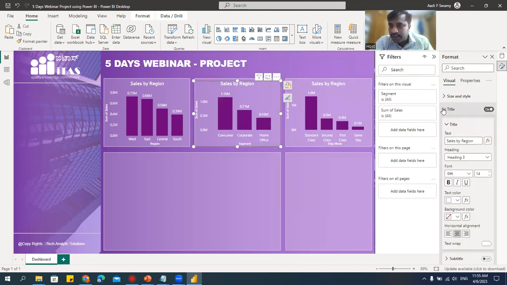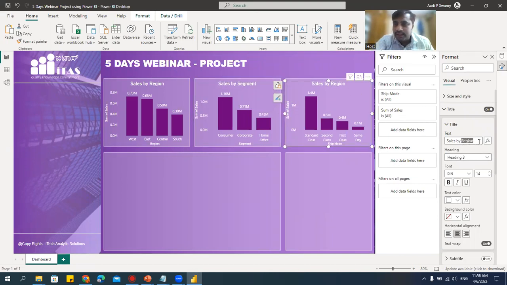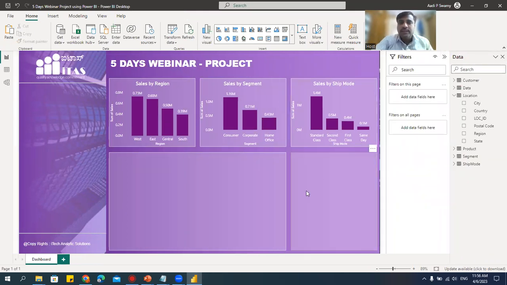Say here I have the title and it says sales by region. Then I'll say sales by segment. Done. Let's go here. Select this. Say sales by region, sales by ship. Done. See how quickly we could create 3 different charts. Right.